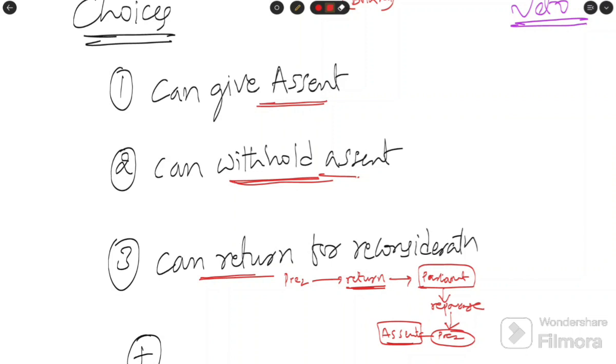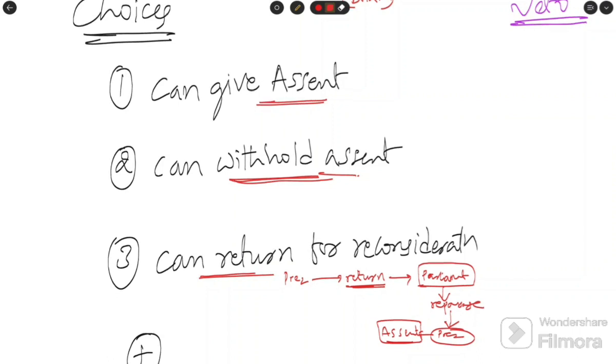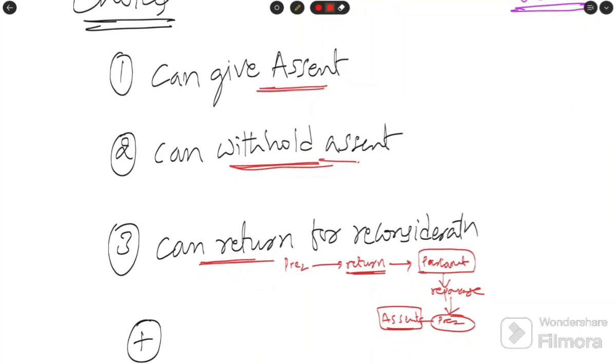This needs to be clear in your mind. These are the three choices given by the constitution to the president.